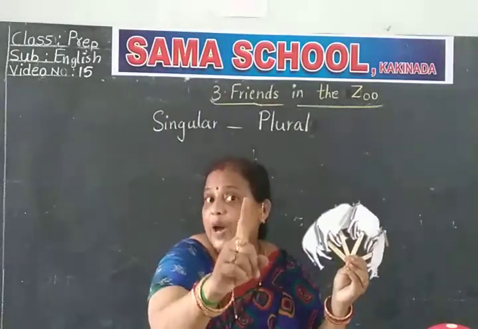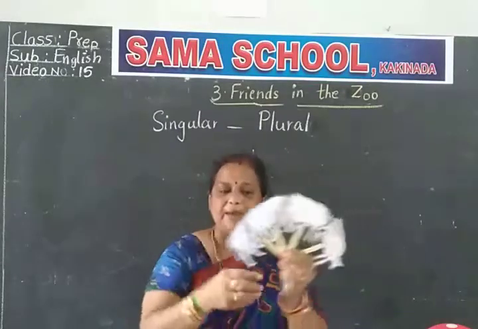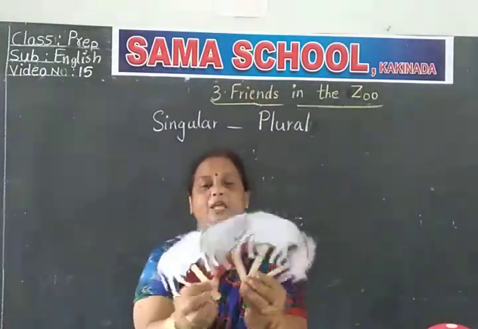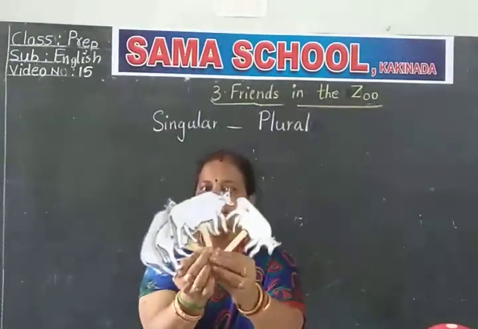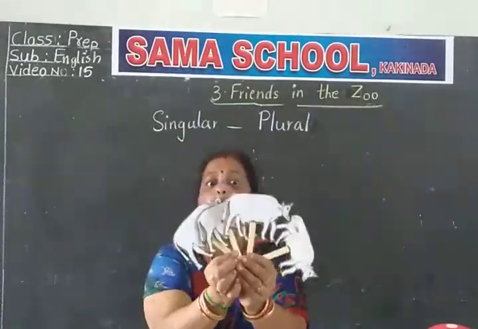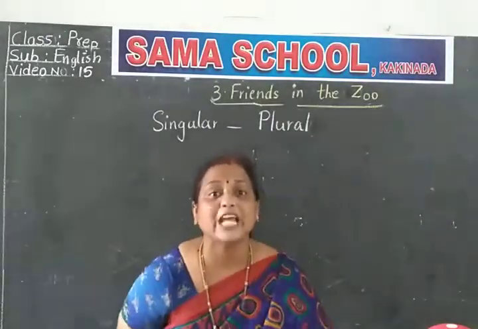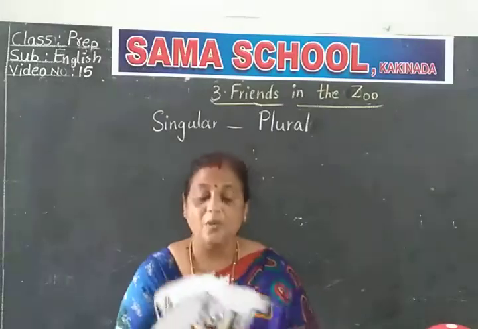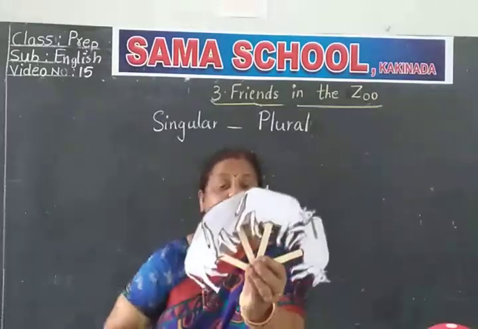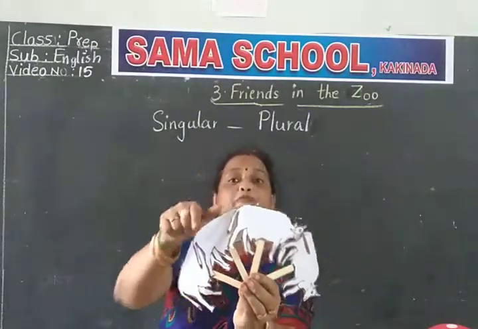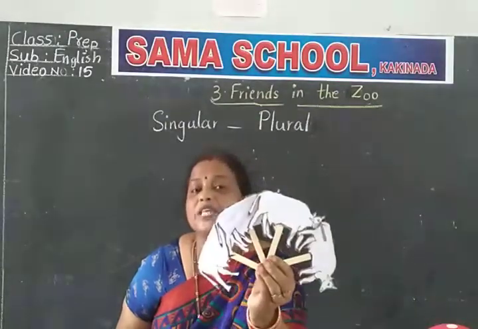Till now I showed you one. One pencil, one cat, one ball, one pen. But now see, many. See, many I am showing you. 1, 2, 3, 4. What do you say, children, now? Cows. We don't say cow. If it is one, we say cow. But now many are there. 4 cows are there. What do you say? Cows.